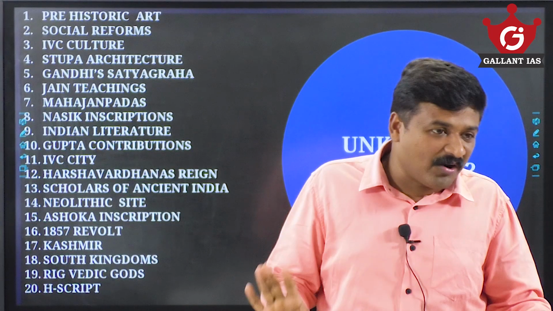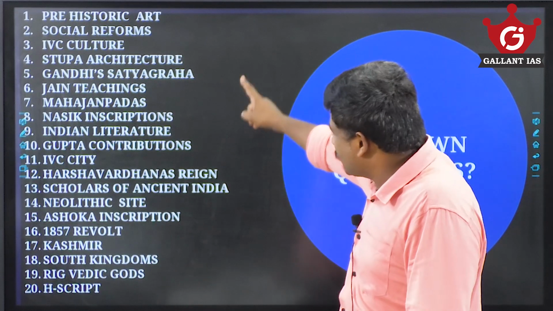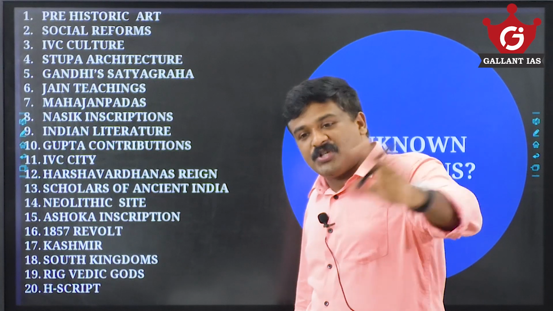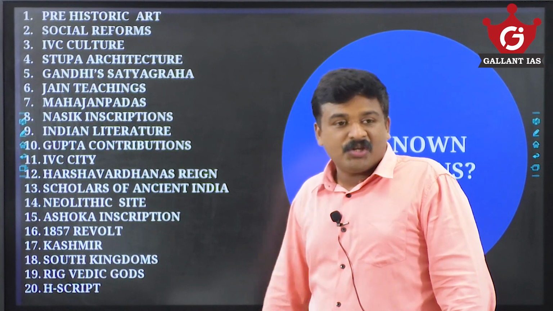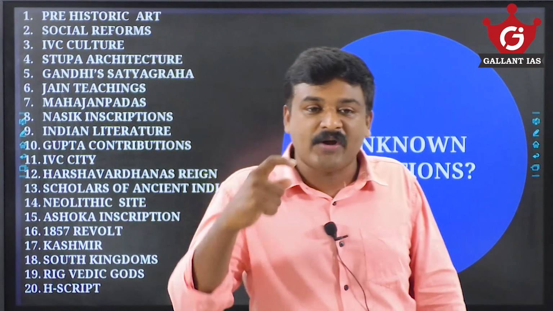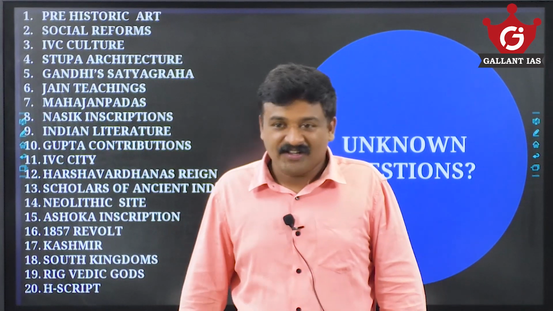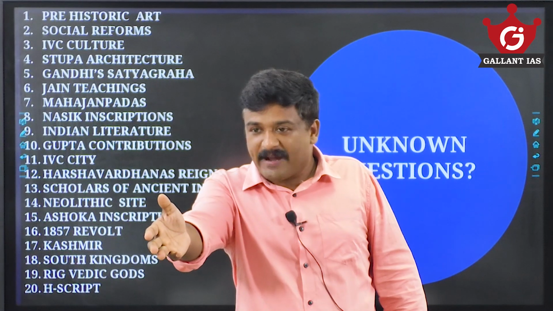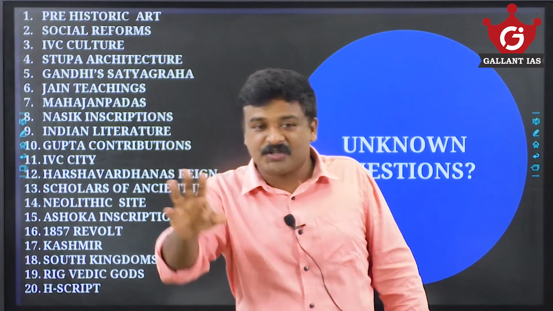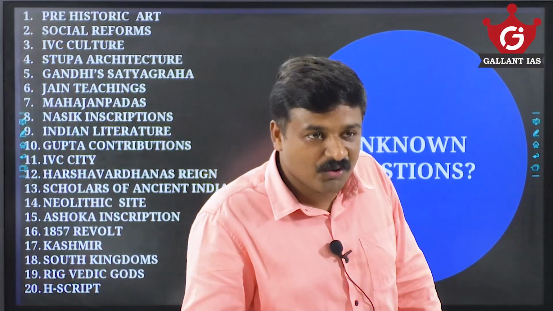I have shown you only 20 questions out of 100. If you check the first 20 questions, you can see that they are asked from the core areas only. If you go through all the GS papers from 2011 to 2022 for a cross analysis, you will understand that a minimum of 75 to 80 questions are purely from the core areas of the core subjects. What can be your cutoff at maximum? 100 or 110. If you have mastery over these 75 to 80 questions or areas, you can definitely crack the prelims examination.